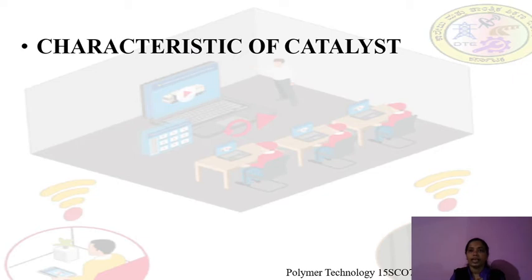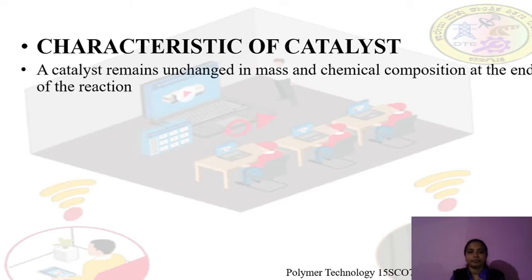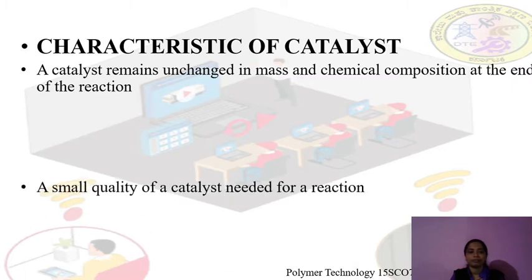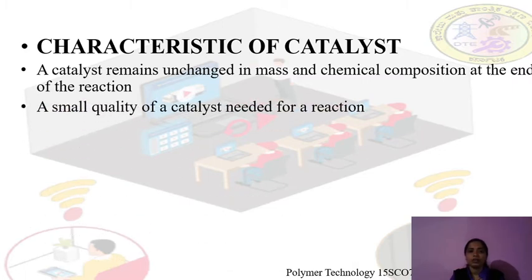Now let's see the characteristics of a catalyst. The first one: a catalyst remains unchanged in mass and chemical composition at the end of the reaction. Here, remaining unchanged means it won't undergo any change in the reaction. It only alters the rate of the reaction. So a catalyst remains unchanged in mass and chemical composition at the end of the reaction. Second one: a small quantity of catalyst is needed for a reaction.